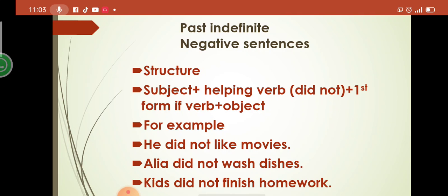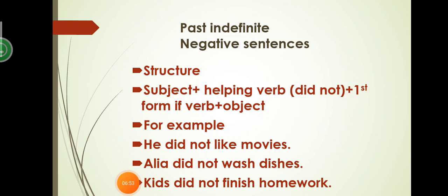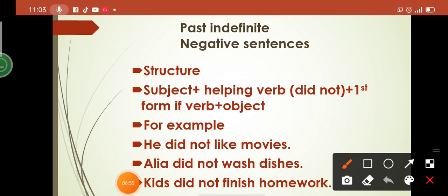Here are some examples. He did not like movies. Alia did not wash dishes. Kids did not finish homework. So, in these sentences, can you tell me which helping verb is used? Yes, did not, did not, did not. So, here it represents that this is past indefinite tense, and after did not, like is used. So, the negative sentence identification is did not.